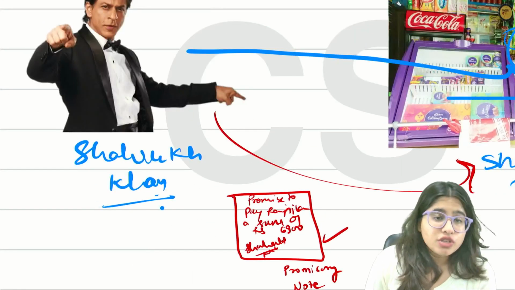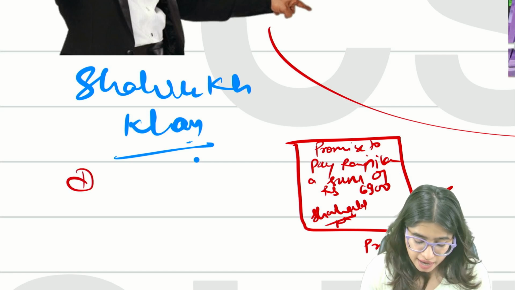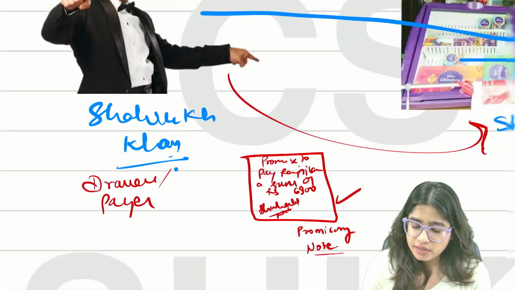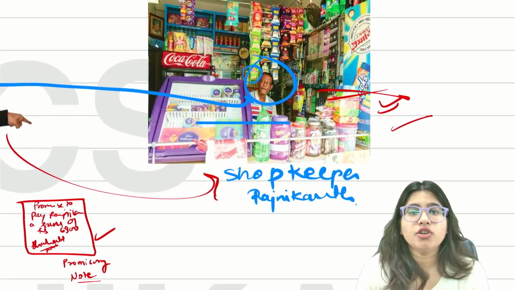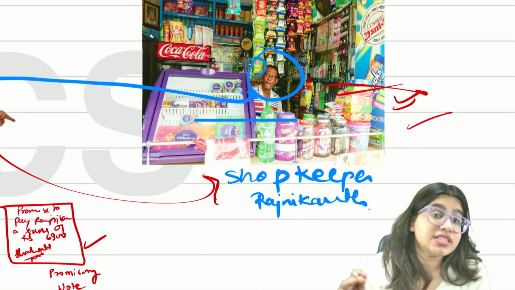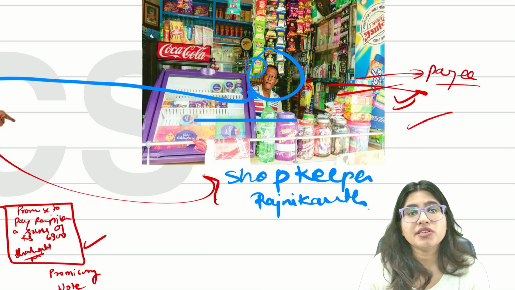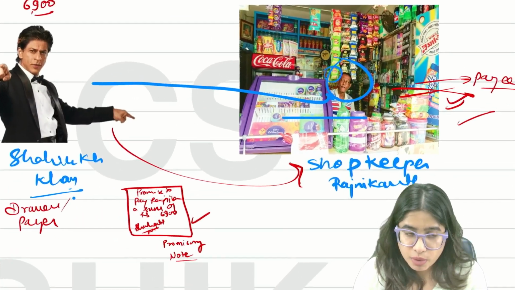Now, the person who makes this document is known as the drawer, or you can say the payer, and the person in whose favor the document is made, that means the person who will receive the money, will be known as the payee. This person is going to receive the money under the promissory note.